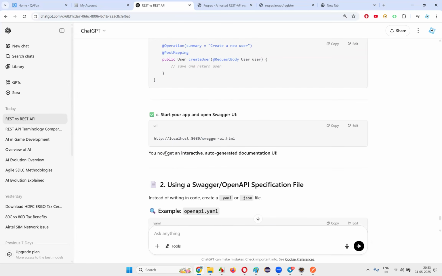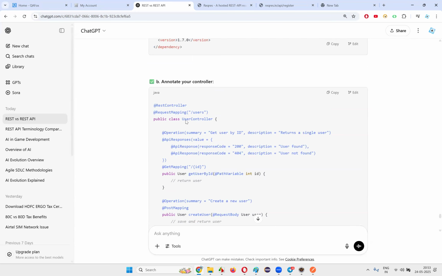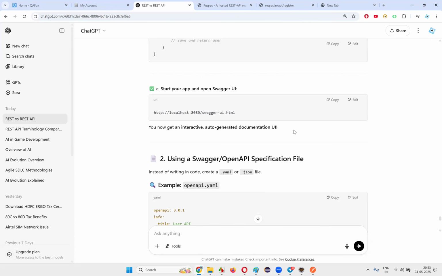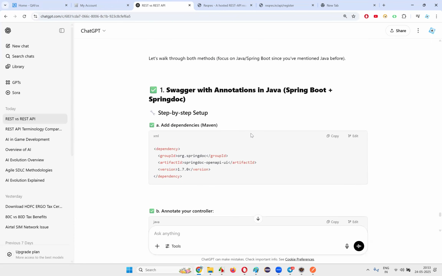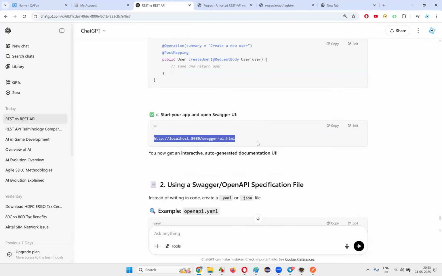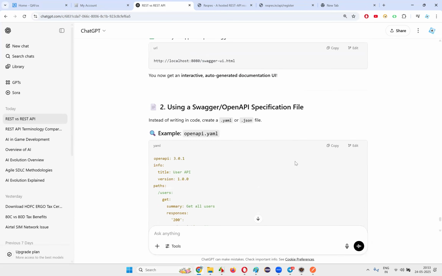Developers don't have to do anything else; they just have to do all this stuff. They have to do the annotations and open this URL on their local machine where the code is available. Localhost means the IP address of the local machine in which the developer's code is available. Then swagger-ui.html will auto generate. First they have to add the dependencies and then add all this stuff. Then they have to run this URL and they'll get all the stuff.